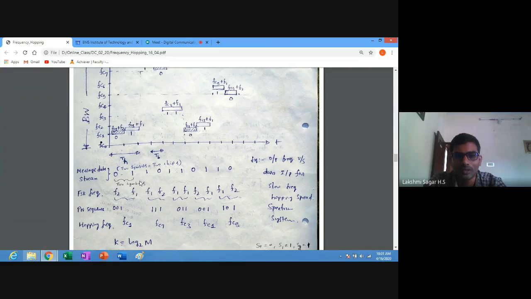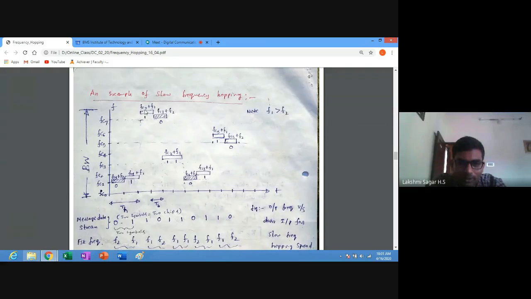Similar to that, next we need to transmit a bit 1. To transmit bit 1, we need F1, and the pseudo noise sequence is 111. The corresponding hopping frequency is FC7, so it becomes FC7 plus F1. Why have we allotted this FC7 plus F1 upward? Because the frequency FC7 plus F1 is greater than FC7 plus F2.